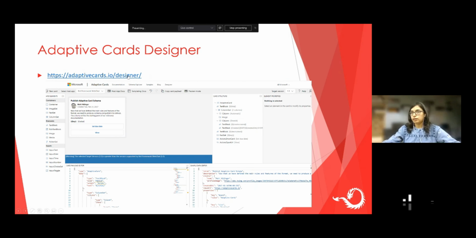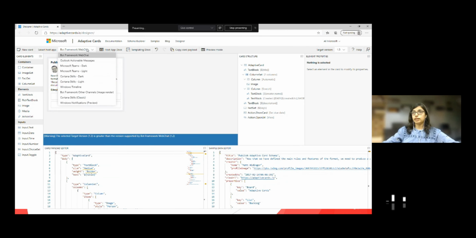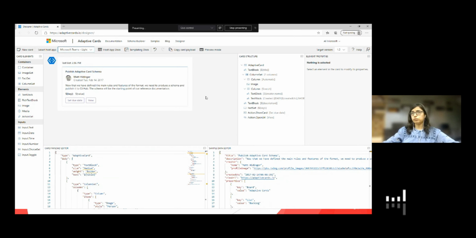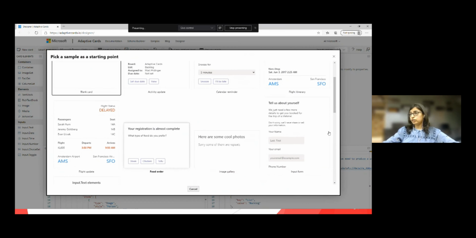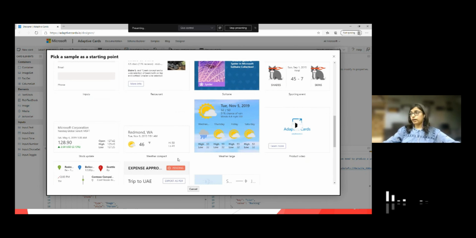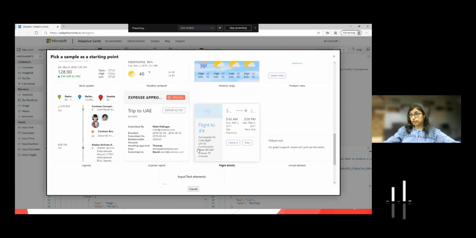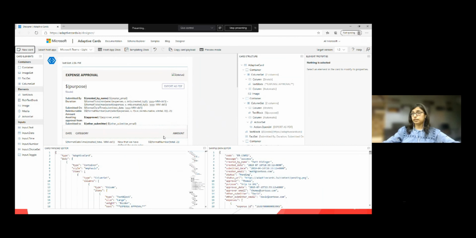Let me take you to the adaptive card designer. So this is the adaptive card designer provided by Microsoft. Here you can select which application you want to design the adaptive card for. For example, let's say Microsoft Teams, as we are doing a Teams demo today. We also have samples, so let me do a new card. It already provides such good looking samples, which can give you a starting point if you're not sure how to do adaptive cards. For our demo today, I used this sample as my starting point.